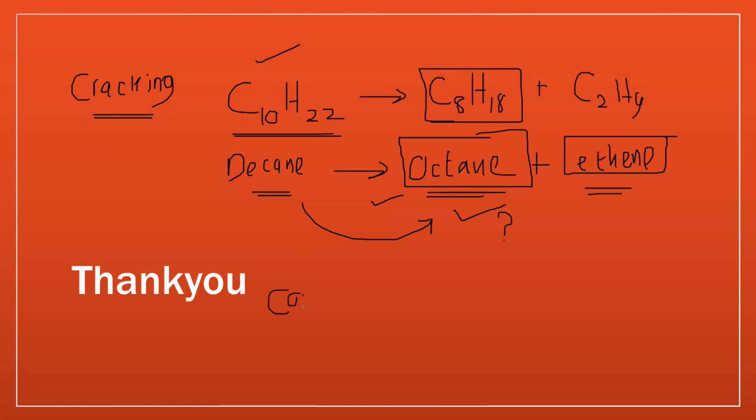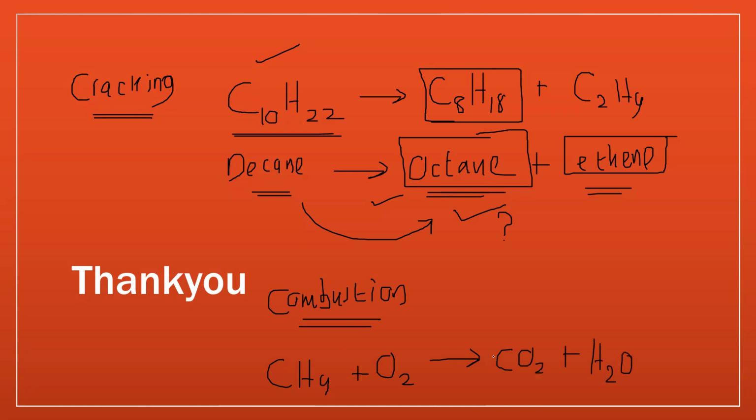What is combustion? Combustion is, let's say, methane burns in oxygen and the products are always going to be carbon dioxide and water. For example, if I react propane with oxygen, C3H8 plus O2, the products would be CO2 plus H2O.